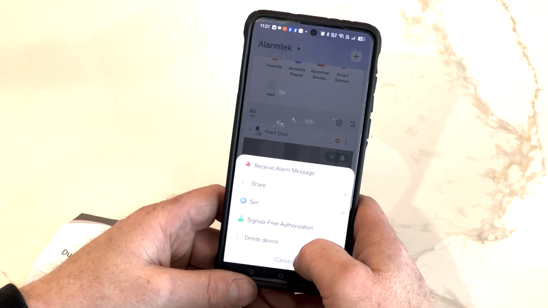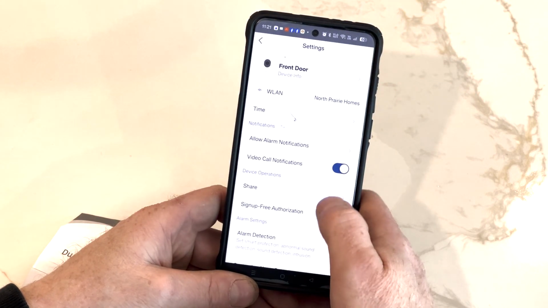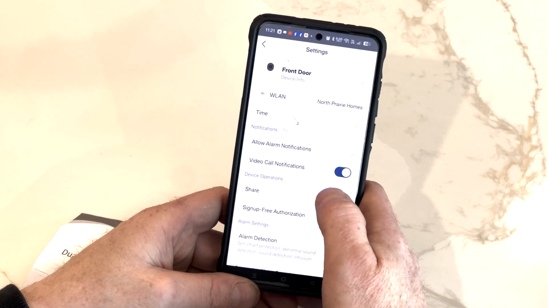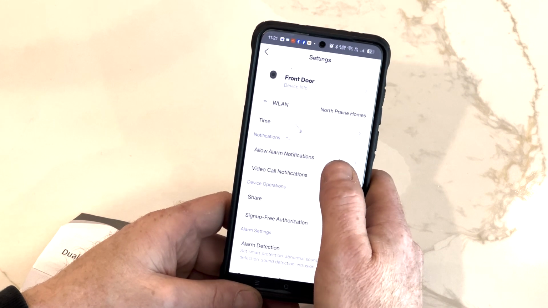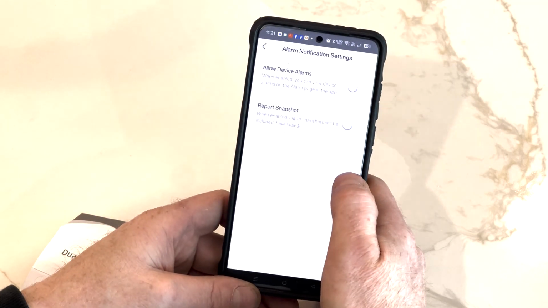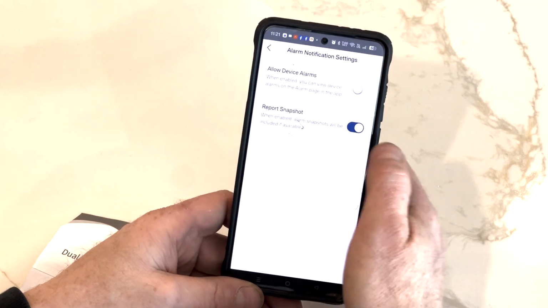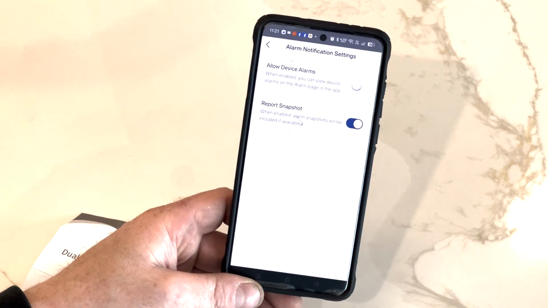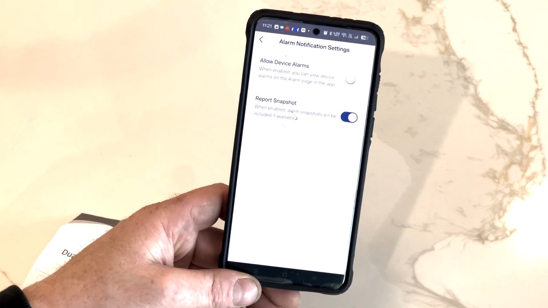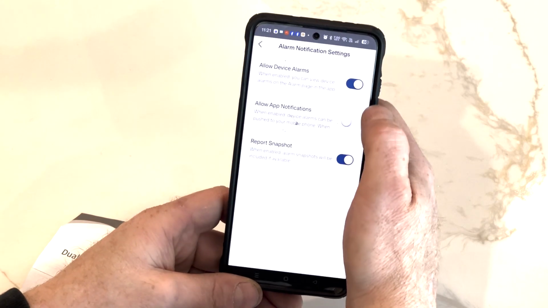And you are going to go down to Set. You'll probably want notifications on this camera, so you're going to click on Allow Alarm Notifications. Enable Report Snapshot. That gives you a picture in the message whenever an event has been triggered. Click on Allow Device Alarms.